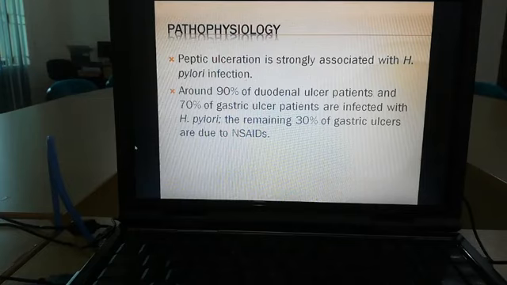What is the pathophysiology of peptic ulcer disease? For your clear conception, pathophysiology is needed. Peptic ulceration is strongly associated with H. pylori infection. Around 90% of the duodenal ulcer and 70% of the gastric ulcer patients are infected with Helicobacter pylori, and the remaining 30% of the gastric ulcers are due to non-steroidal anti-inflammatory drugs.